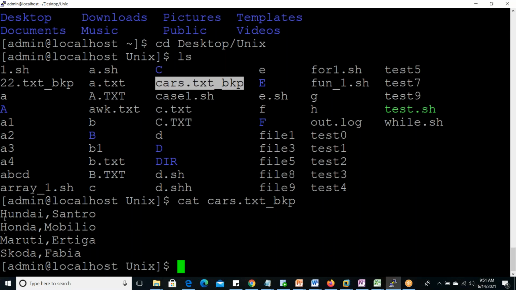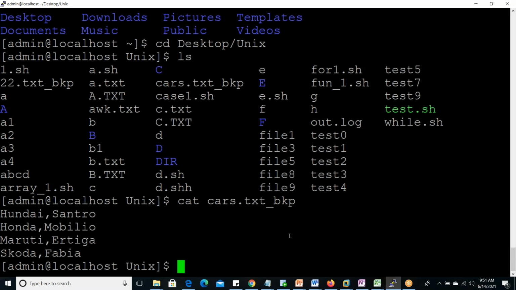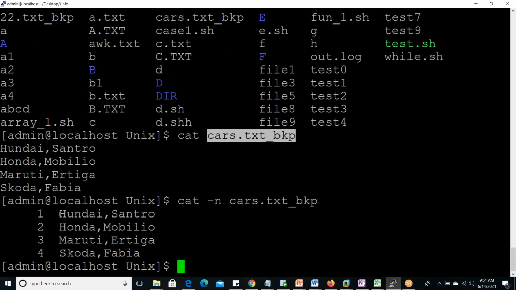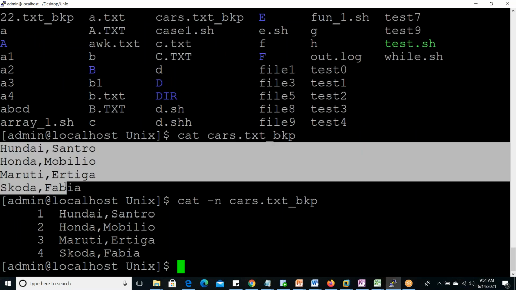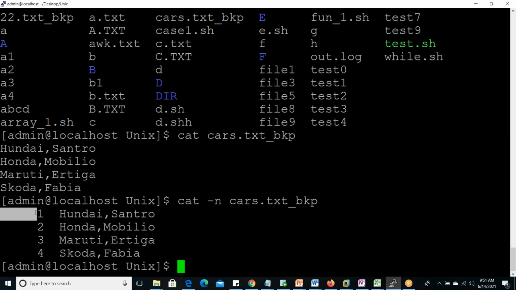Okay, this is a small file. Using the cat command we open. Now cat -n, if you give it with the same file name, then also it is displaying the contents. Here it displayed contents, here also displayed contents. So what is the difference here? Line numbers are also mentioned here. If you give the -n option, it will display the contents with line numbers 1, 2, 3, 4, all those things.